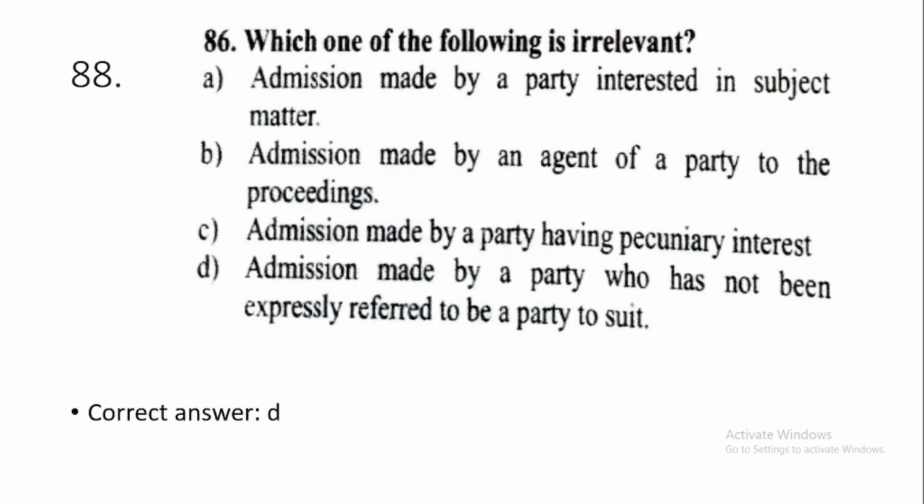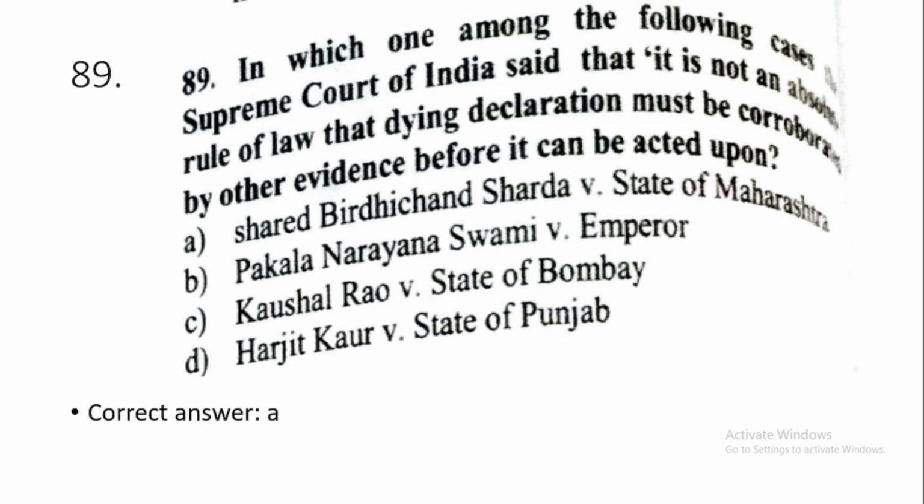88. Which one of the following is relevant? This is option number D. Admission made by a party who has not been expressly referred to be a party to their suit. 89. In which among the following cases the Supreme Court of India said that it is not an absolute rule of law that dying declaration must be corroborated by other evidence before it can be acted upon? This is option number A. This has been held in the case of Sharad Birdhichand Sarda versus State of Maharashtra.